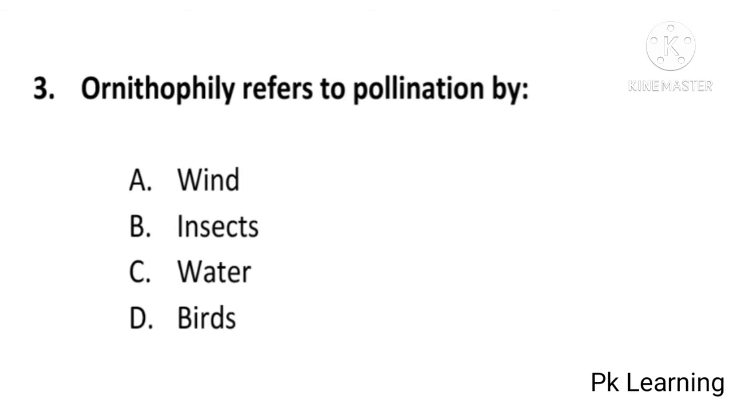Ornithophilia refers to pollination by wind, insects, water or birds. And answer is A, wind. Ornithophilia refers to pollination by wind. A is correct option. And next question is,